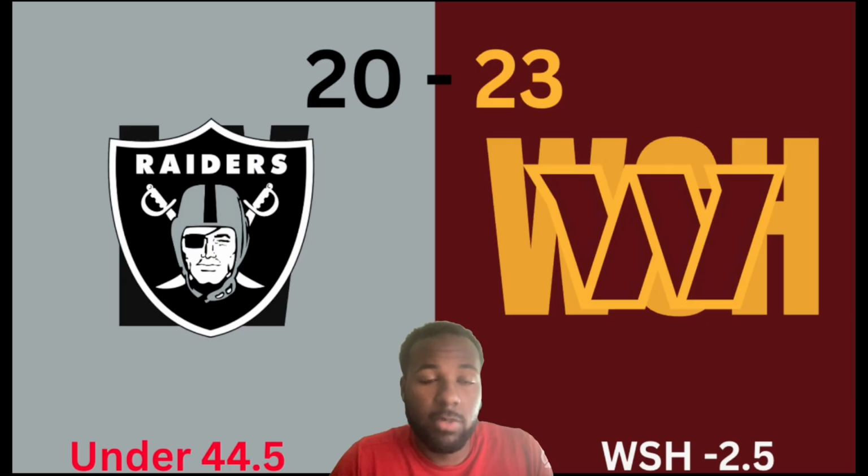Like I said, their defense has been all over the place, and I give credit to them. I think the Raiders' defense is way better than what people were imagining. But at the same time, Geno likes to make risky decisions. Washington's defense is pretty good, so that's what's leaning me towards Washington. If Geno was a little bit more careful, I probably would take the Raiders in this game. But the rushing attack looked pretty bad last week and they relied on the pass, and then Geno just made too many bad decisions.